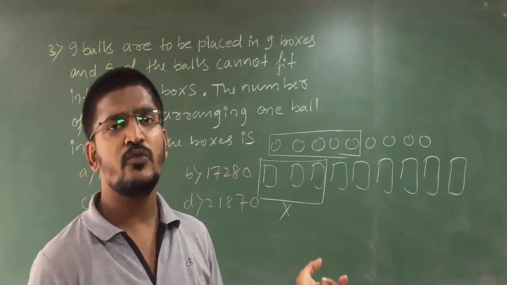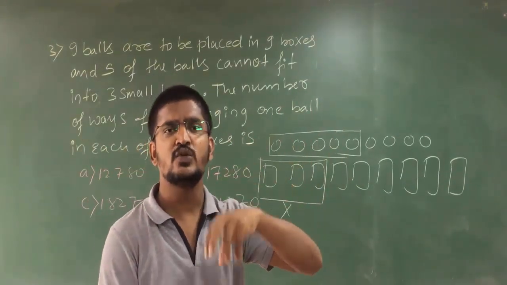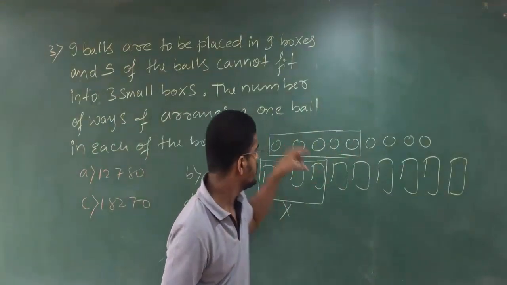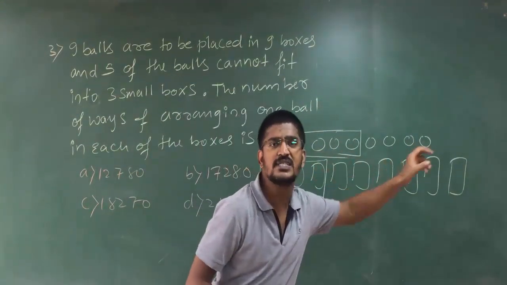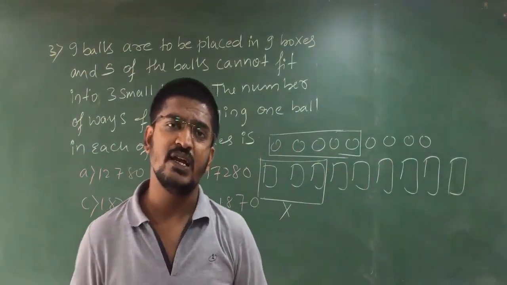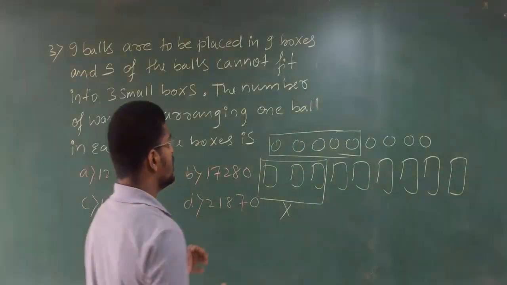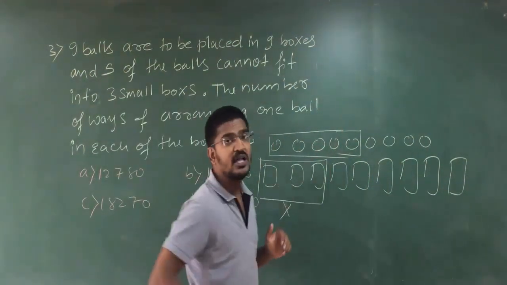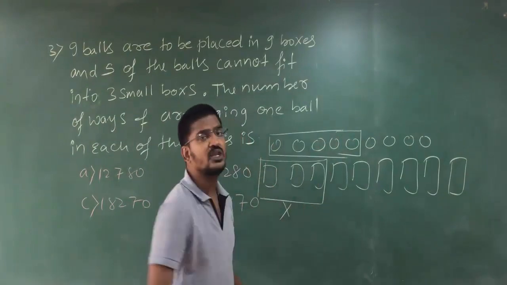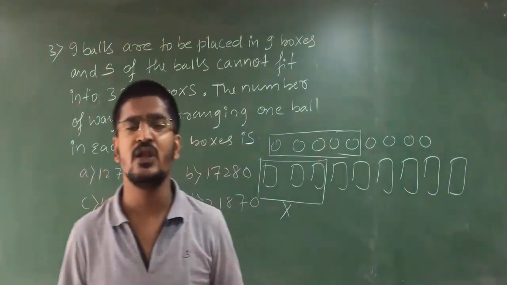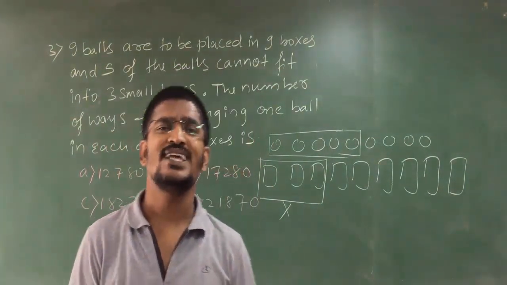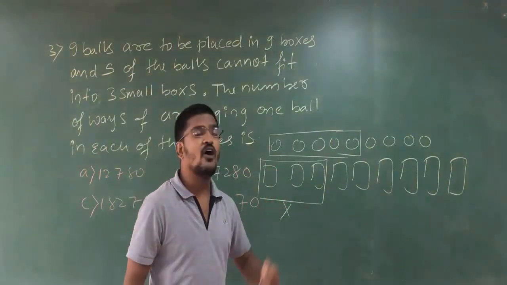They want to fit all 9 balls into the 9 boxes. But what is the condition here? The condition is that 5 balls cannot fit into 3 boxes.